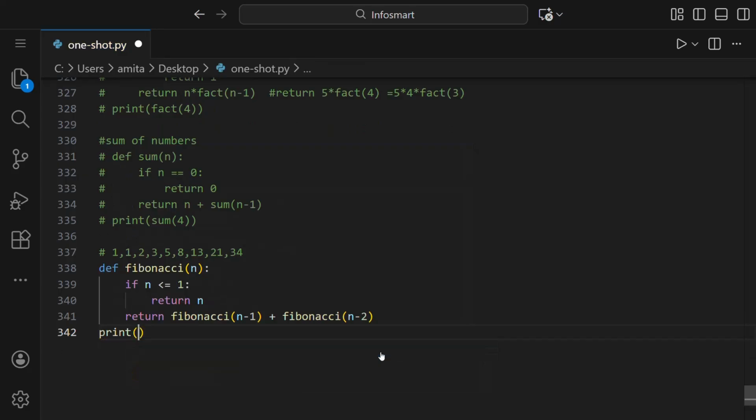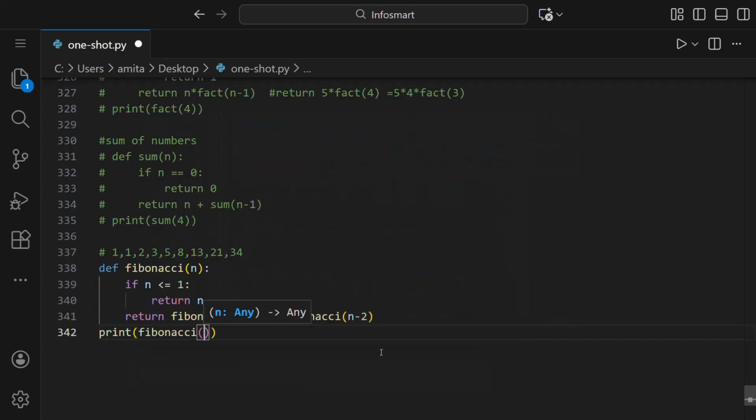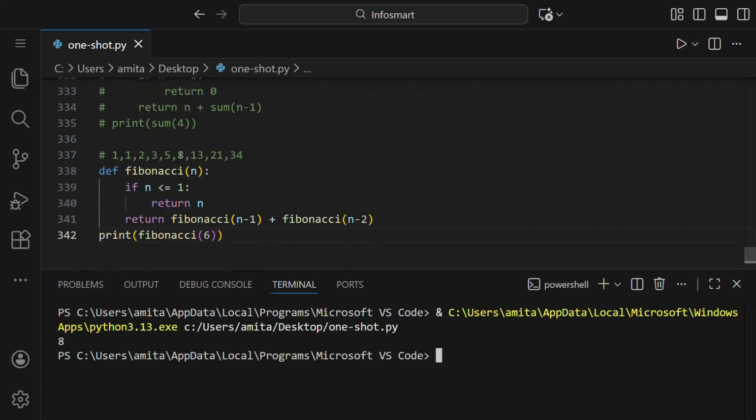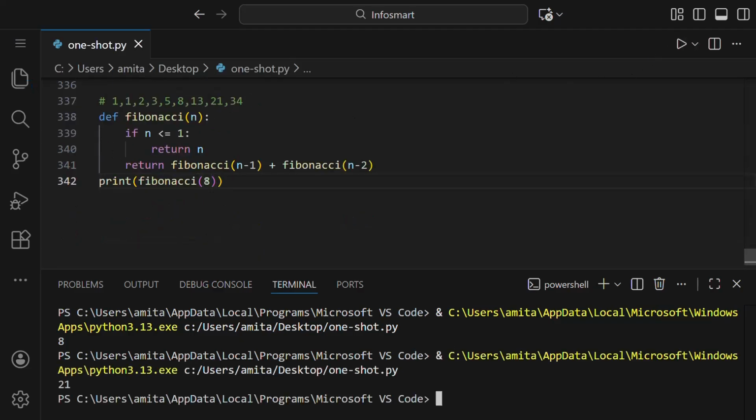Now let us print Fibonacci, and here let us say 6. When we run this, we got 8, as you can see here. If we say it to be 8th number, then we got 21.